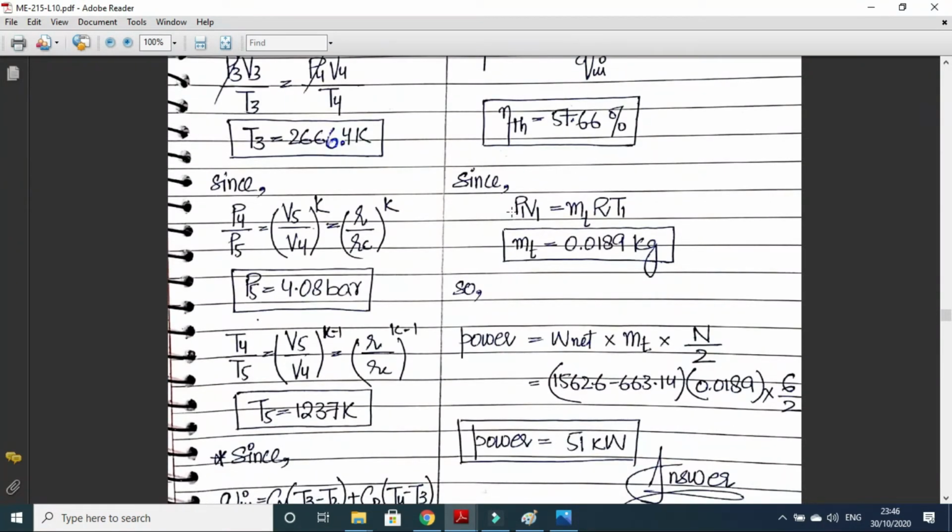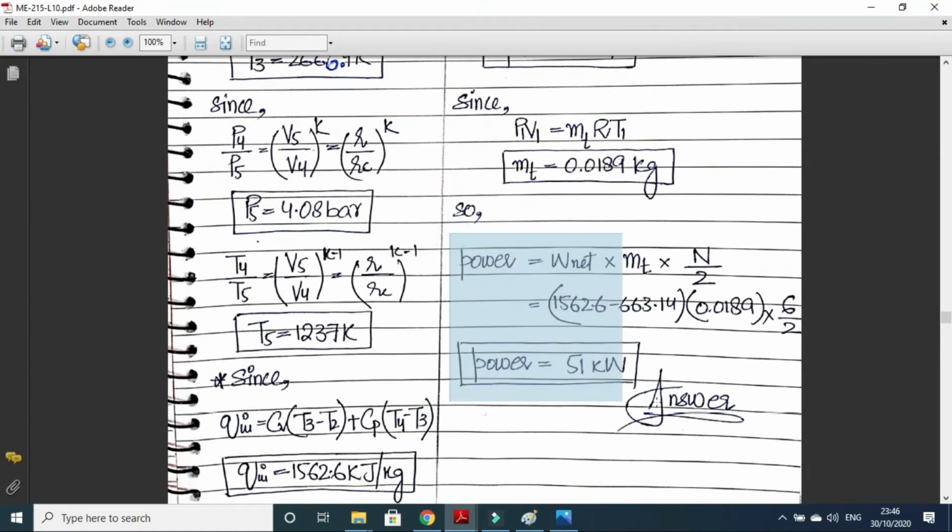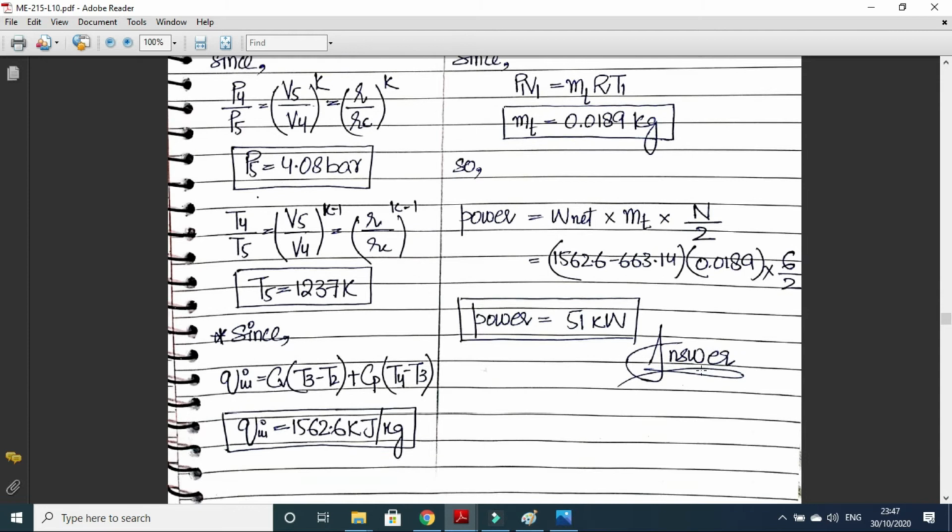We can calculate the total mass because we know V1. So mT will be 0.0189 kilogram. We also used this formula in the Otto cycle. W net has a unit of kilojoule per kilogram, so we need to multiply by the total mass. The kilogram will cancel out, leaving kilojoule, multiplied by 3 cycles per second, which was given. So we can also write 3 directly here. Kilojoule per second is kilowatt, which is what was required. So power is 51 kilowatt.